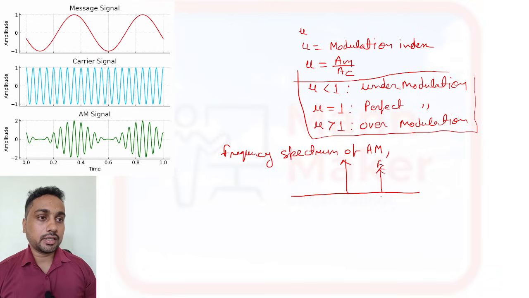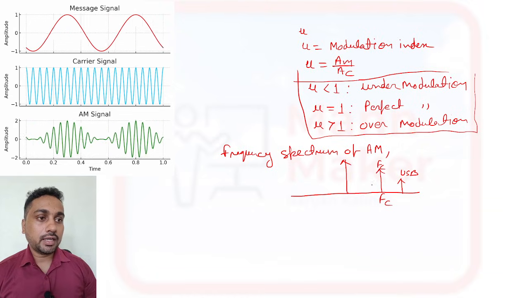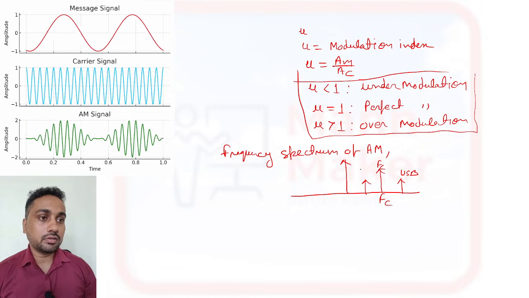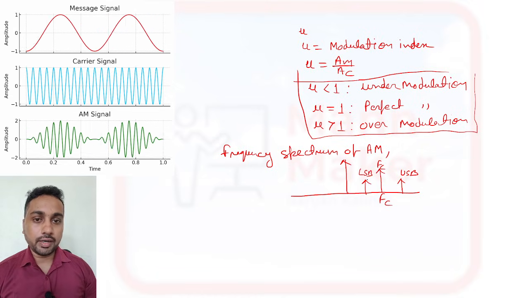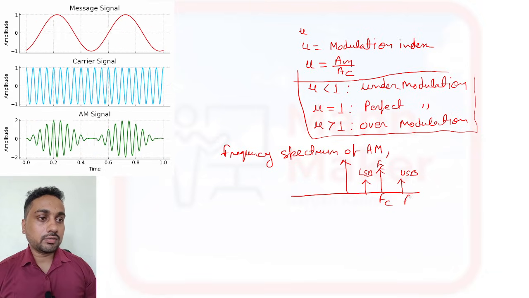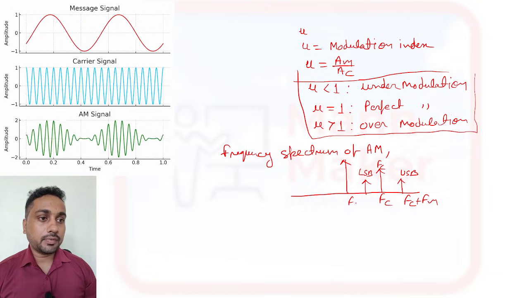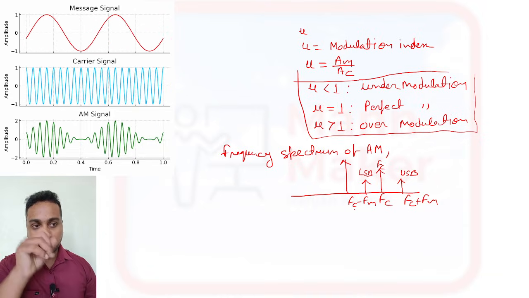Here we can write fc, and we have this one as your upper sideband, and this is your lower sideband. Here this will be fc plus fm, the upper sideband, and fc minus fm, the lower sideband.